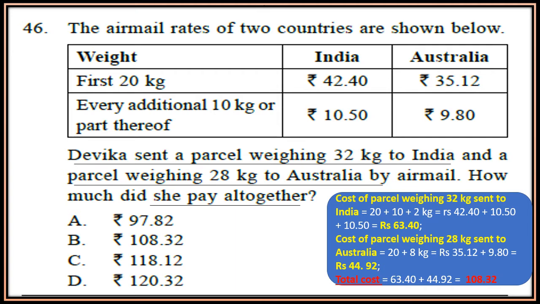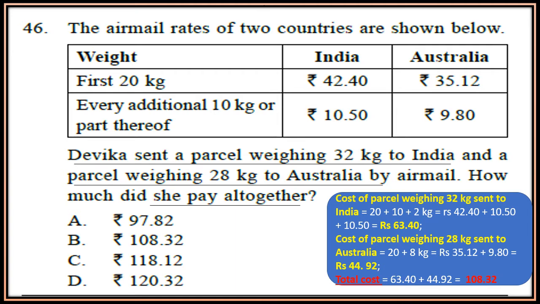For every additional 10 kg or part thereof, they charge 10 rupees 50 paisa, and for Australia it is 9 rupees 80 paisa. Now Devika sent a parcel weighing 32 kg to India and a parcel weighing 28 kg to Australia by airmail. How much did she pay altogether?